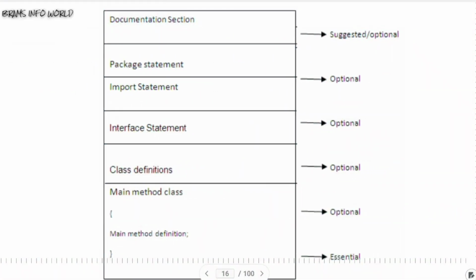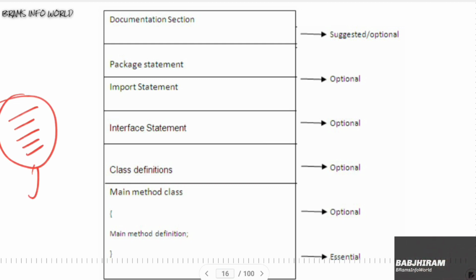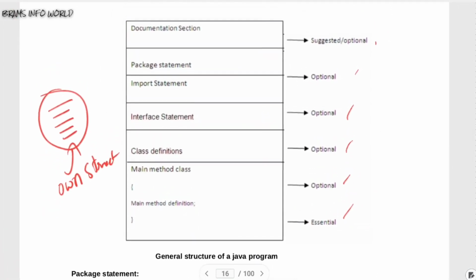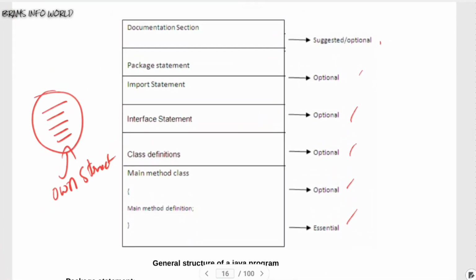Today I am going to talk about the concept of Java programming structure. So this is the theoretical programming structure of the Java language. If you take a Java program, it has its own structure, and that structure we are going to define here. If you take a program, there are certain steps to do a program. To understand the programming structure of the Java language, this is the general structure of our Java programming language.